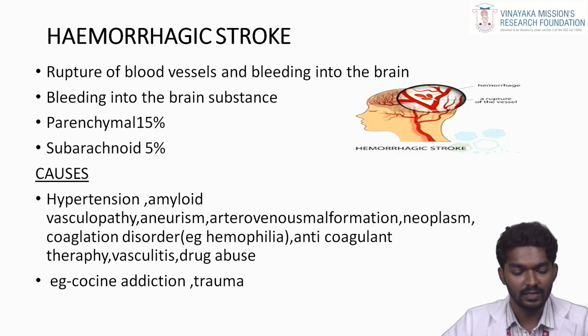First, what are the causes? The main and major causes are hypertension, amyloid angiopathy, and aneurysm. Aneurysm means a ballooning of arteries. Next are neoplasm, coagulation disorders, for example hemophilia and anticoagulant therapy, vasculitis, and drug abuse, for example cocaine addiction, and trauma.